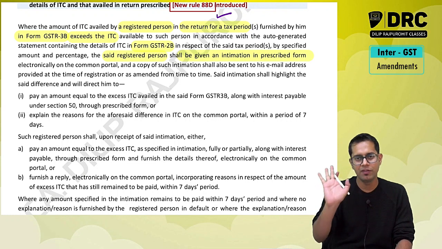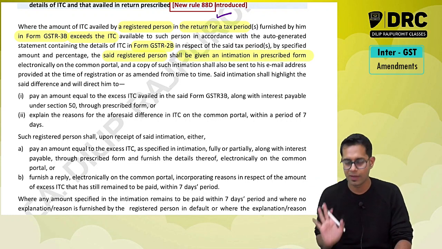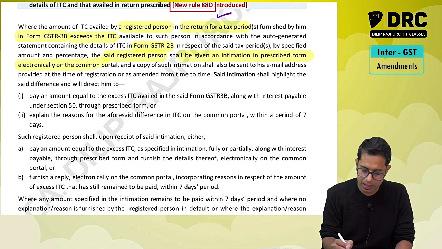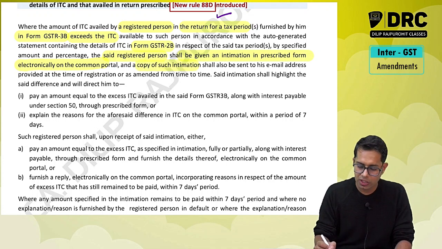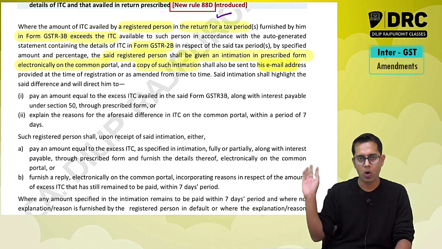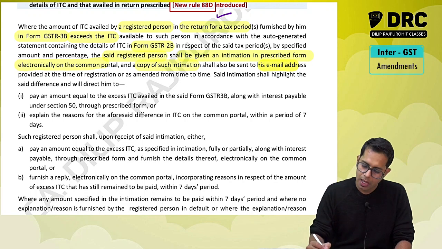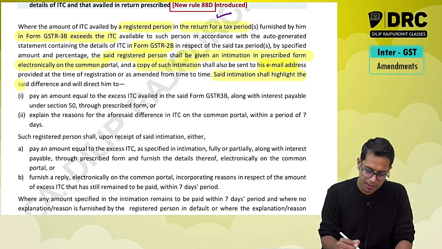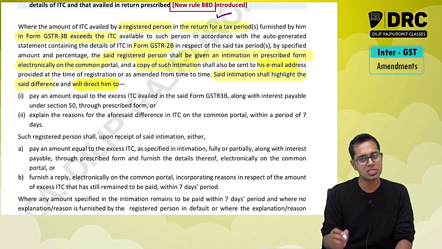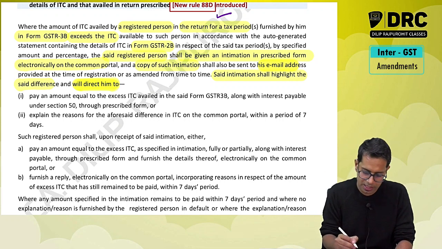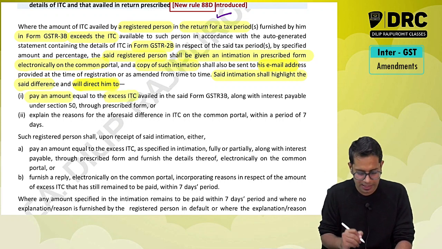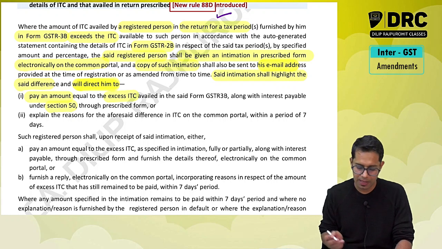An intimation will be given to the registered person electronically on the common portal, and a copy of such intimation shall also be sent to him on his email address. The said intimation shall highlight the difference and will direct the registered person to pay an amount equal to excess ITC along with interest under section 50,